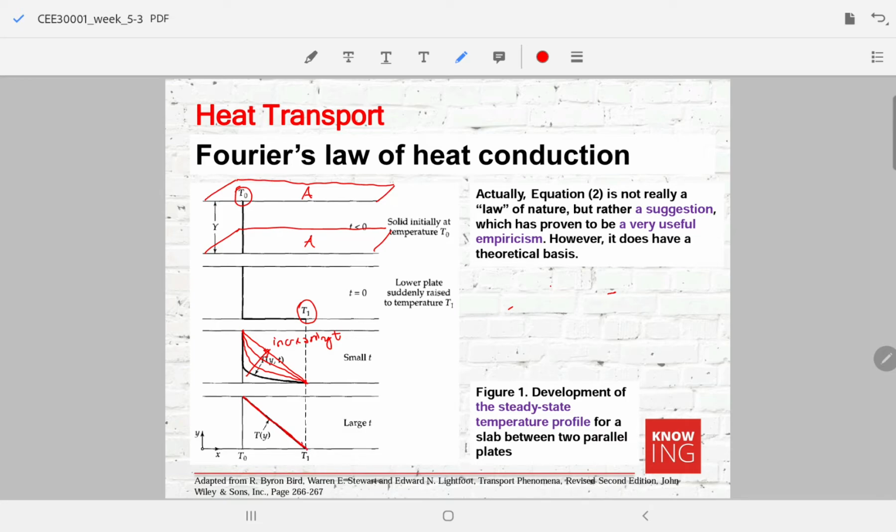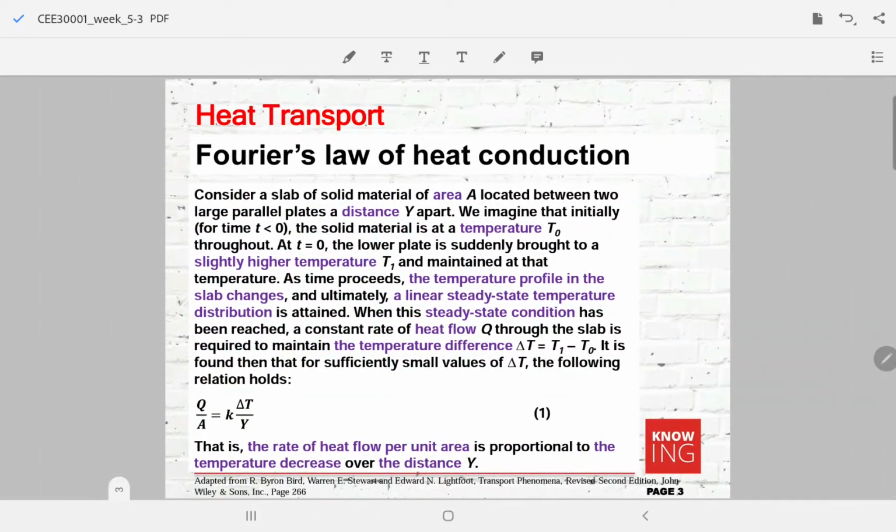For this particular case, we can find the relationship between Q, the heat flow, and, for example, the area A and the distance. As we can see in our previous slides, the heat flow is proportional to the area and proportional to the temperature difference, but inversely proportional to the distance between the plates, and also proportional to a constant called the thermal conductivity.